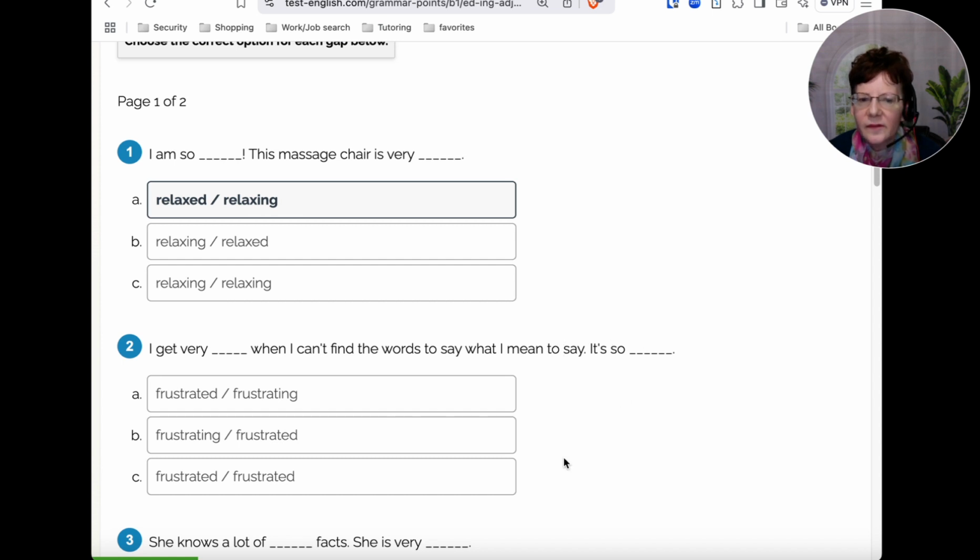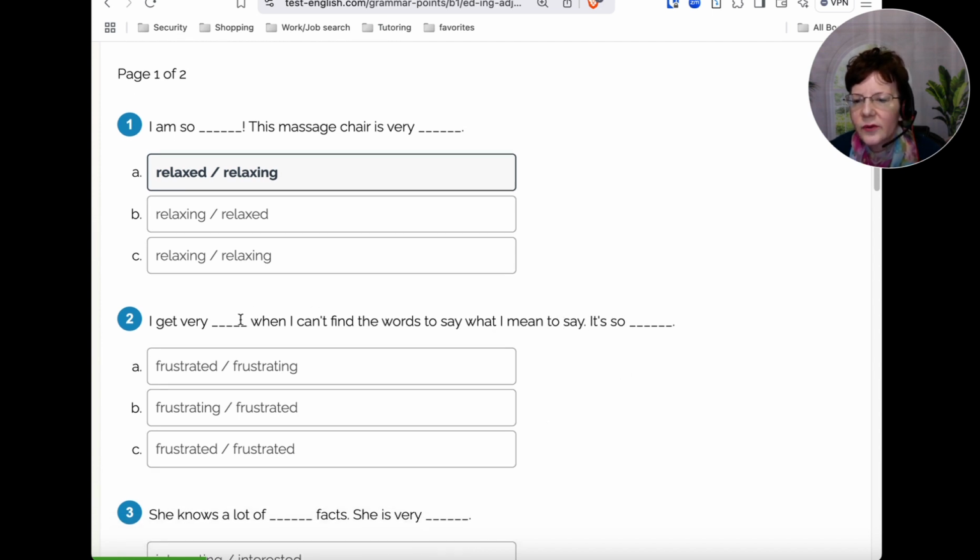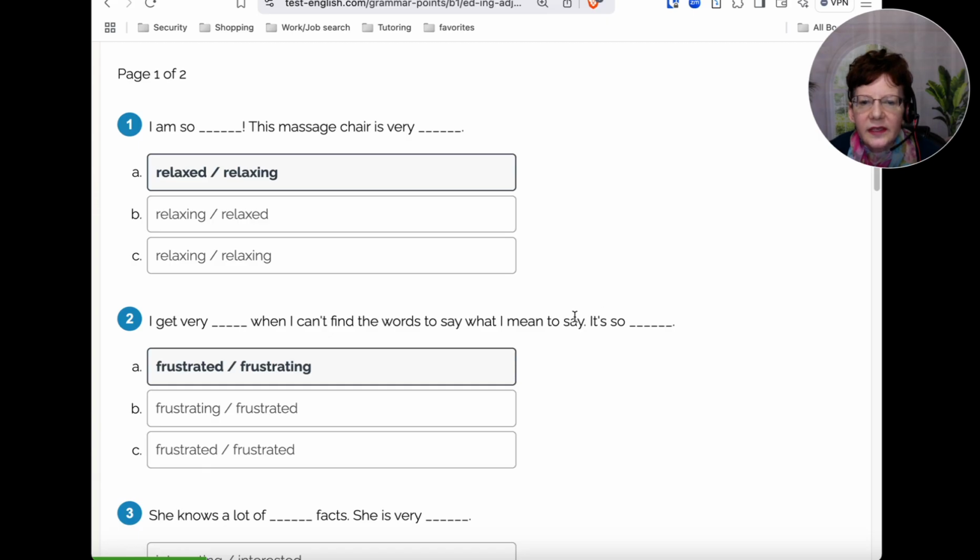It's so frustrating. Okay, so we want to know what goes in each blank. All right, so the first one is how we feel. I get very frustrated. So then it's a quality of this. So if you chose option A, frustrated, frustrating, you are correct. So I get very frustrated. And then when I can't find the words, it's so frustrating.